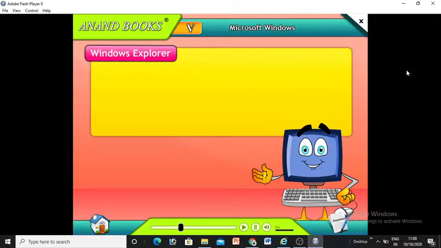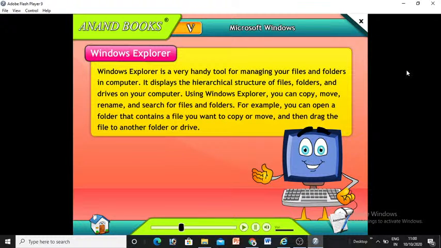Windows Explorer. Windows Explorer is a very handy tool for managing your files and folders in computer. It displays the hierarchical structure of files, folders, and drives on your computer. Using Windows Explorer, you can copy, move, rename, and search for files and folders. For example, you can open a folder that contains a file you want to copy or move, and then drag the file to another folder or drive.